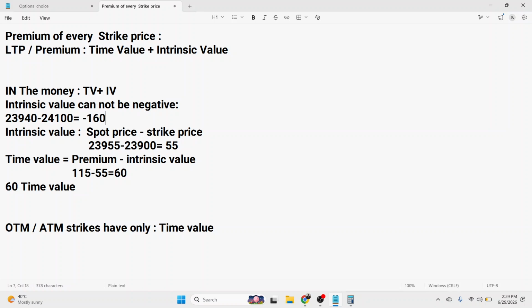So it cannot be negative. Intrinsic value cannot be negative. It should be positive only.